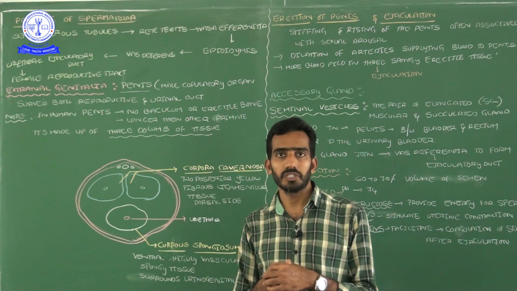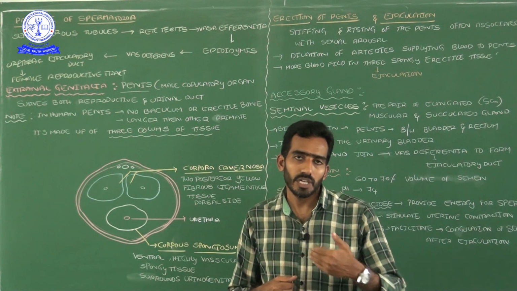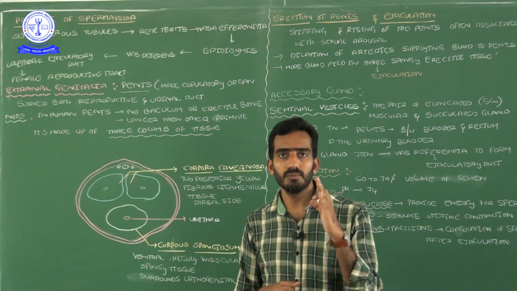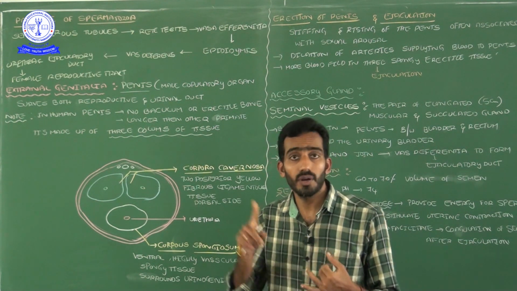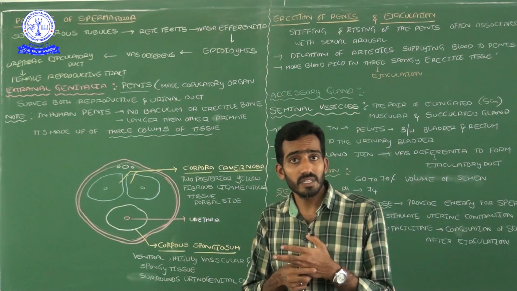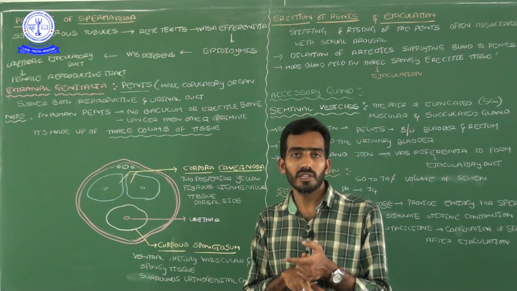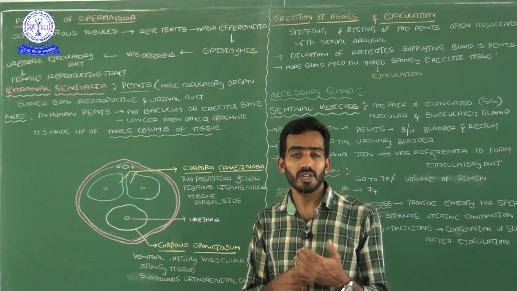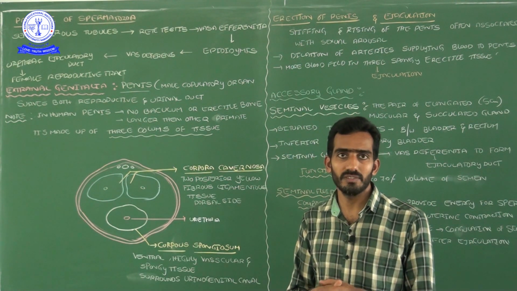Let me start today's video session. Along with the internal histology of the penis, I am continuing with the male reproductive glands. The male reproductive system has three male reproductive glands. One is the seminal vesicles. In the diagrammatic representation we also discussed the seminal vesicles, then the prostate gland and the bulbourethral glands. The bulbourethral glands are also called Cowper's glands. About these glands, what their secretions are and what their functions are, we will discuss in this video.